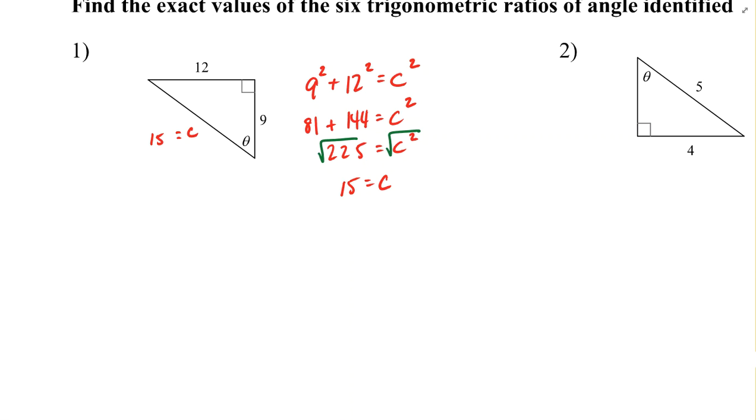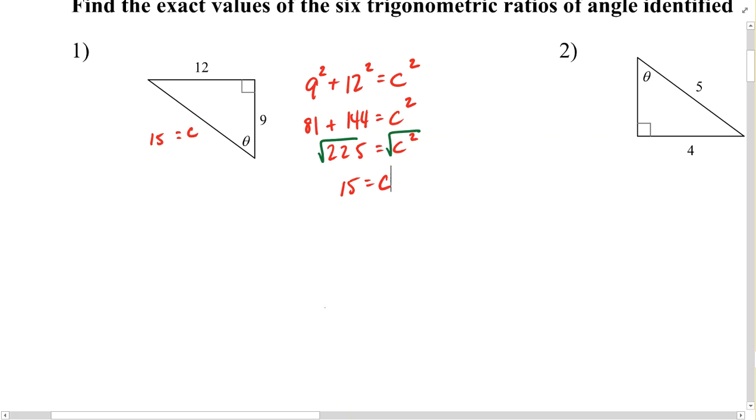And with just a little bit of algebra here, I see that the third side length is equal to 15.